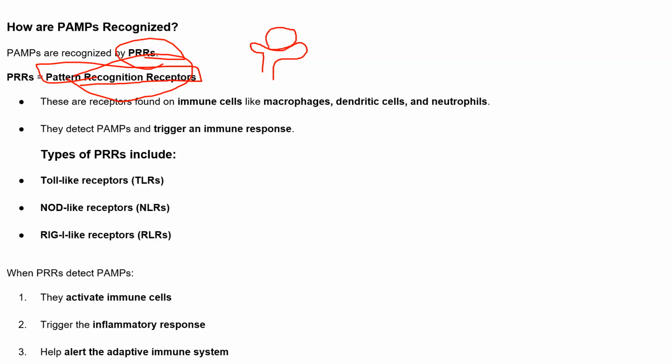Like, this is the bacteria, and it has these structures. So the receptor detects this PAMP, and then they trigger an immune response.